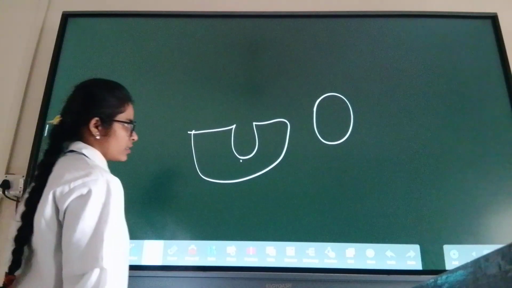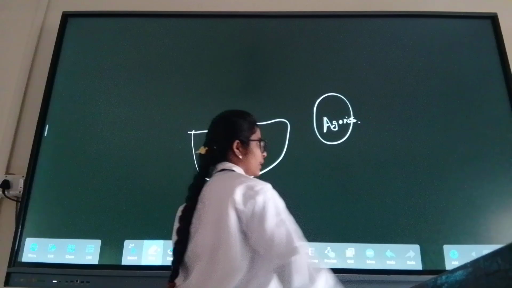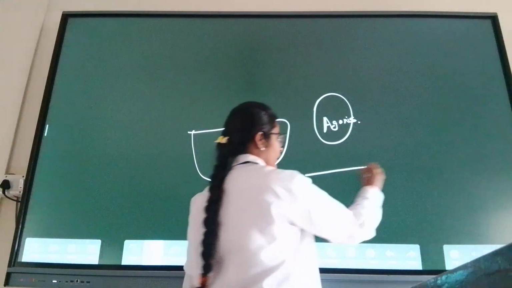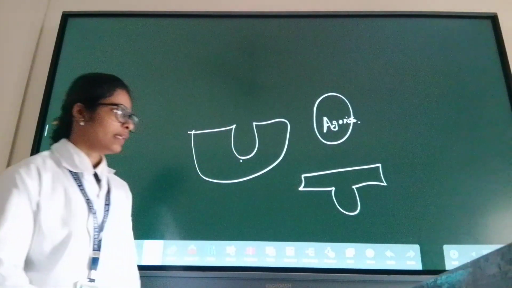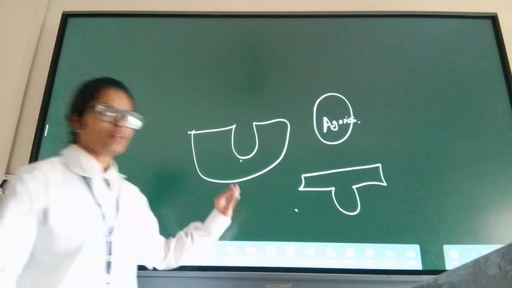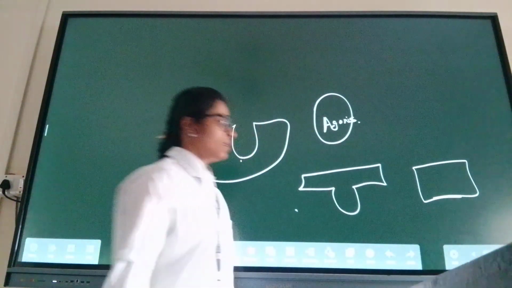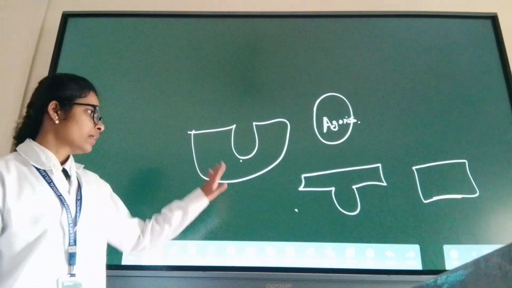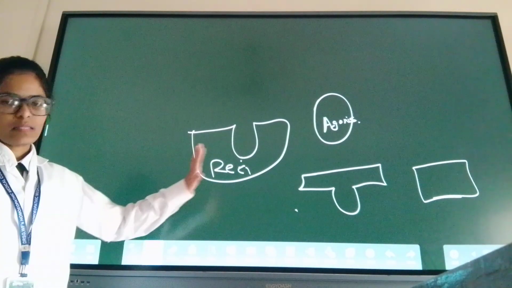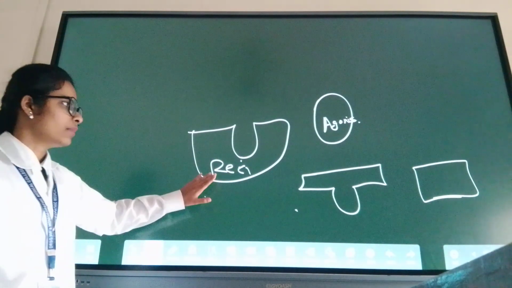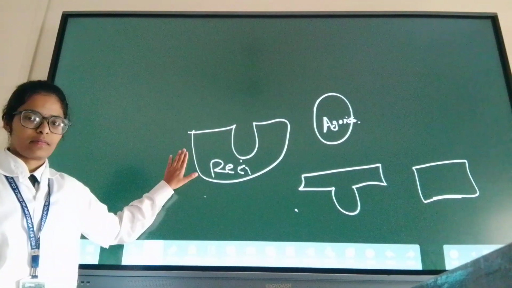This is the agonist. And this is another drug, let's say it is antagonist or agonist, whatever. And this is another. Now, this is the receptor and these three are drugs.